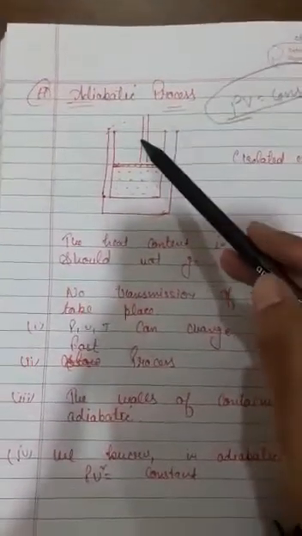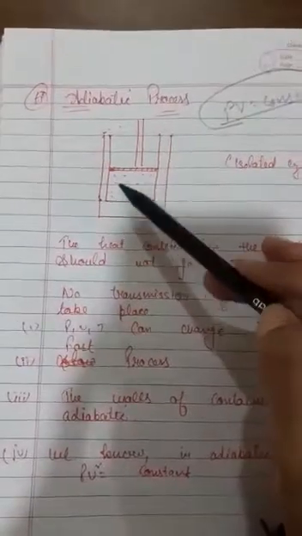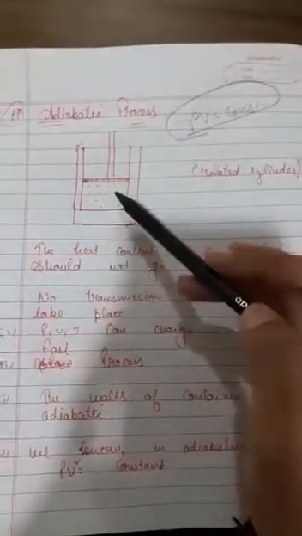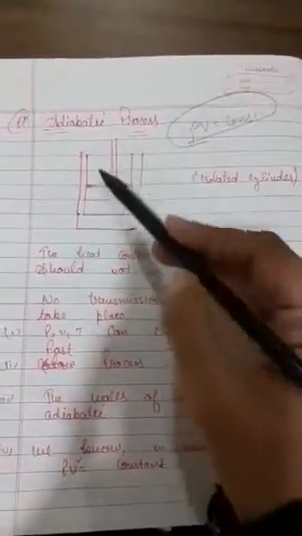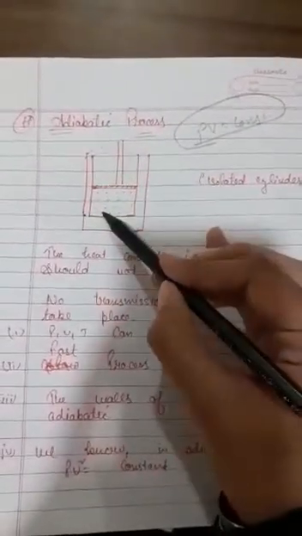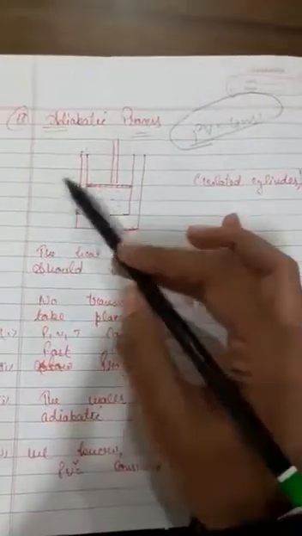To clarify this adiabatic process, I have this schematic diagram. I have taken a piston cylinder in which gas molecules are there. This cylinder is isolated, meaning the heat which is inside the cylinder cannot go outside, and the heat in the surroundings also cannot go inside.